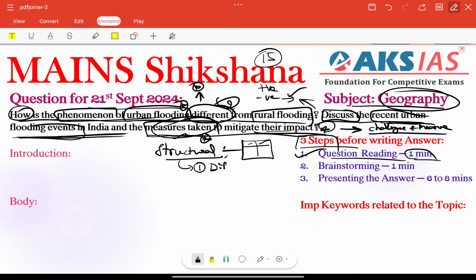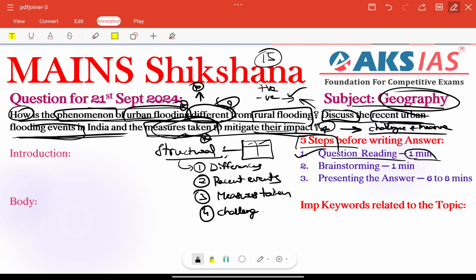First thing is differences, right? Second thing is that we need to focus on recent events, and we also need to provide the measures taken till now, right? Then we need to provide challenges and also some measures. We can combine these two important factors. Just giving two is enough here. For the challenges, solutions can be given here, right? So finally we need to conclude that, right?